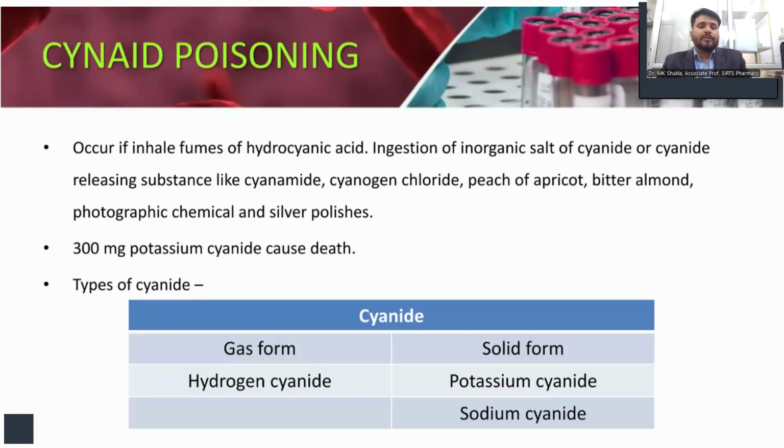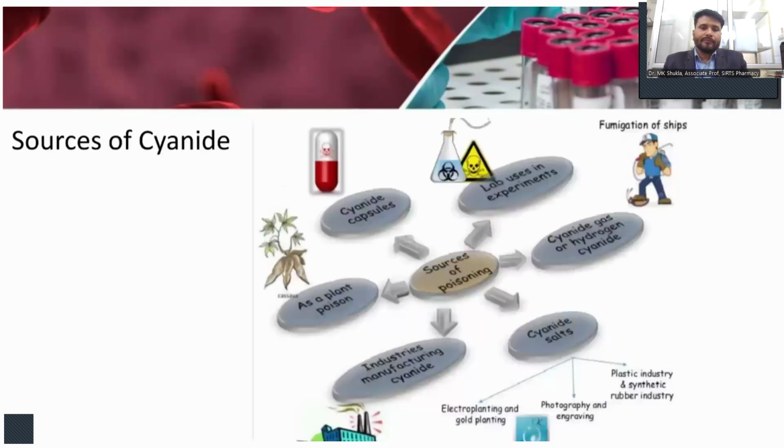Potassium cyanide can cause death, and the amount in the body should not be more than 300 mg. What are the types of cyanide? There are two types of cyanide poisoning, gas form and solid form. The gas form is hydrogen cyanide, and the solid forms are potassium cyanide and sodium cyanide.